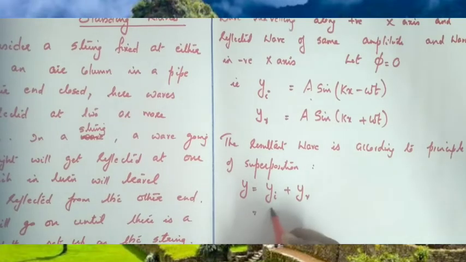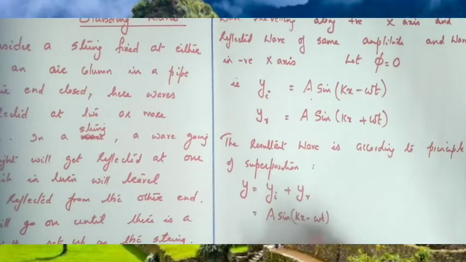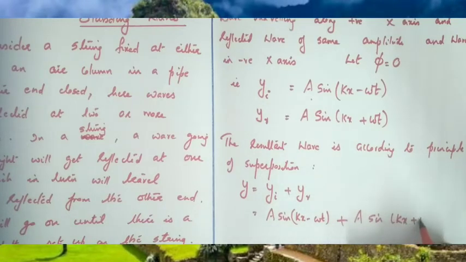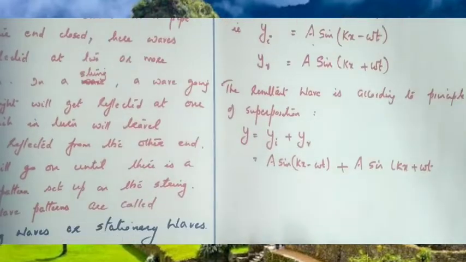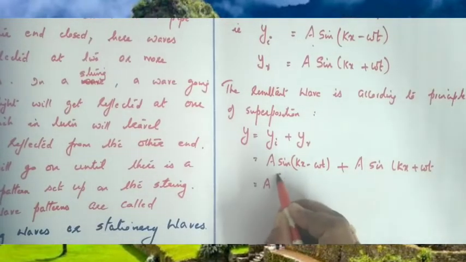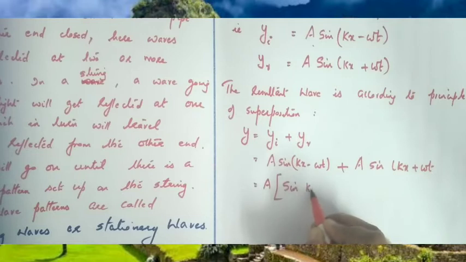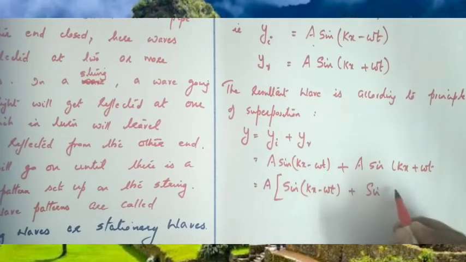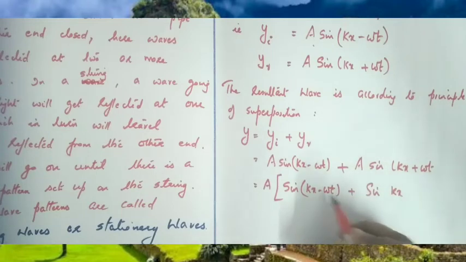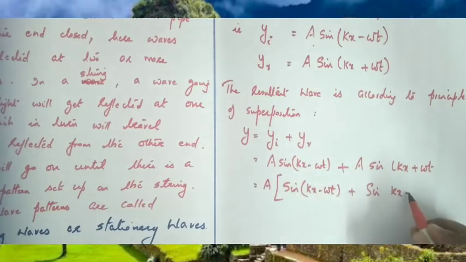We can substitute A sin(kx minus omega t) plus A sin(kx plus omega t). Now A can be taken common. So A into [sin(kx minus omega t) plus sin(kx plus omega t)].